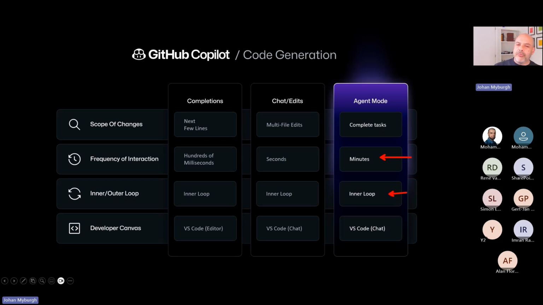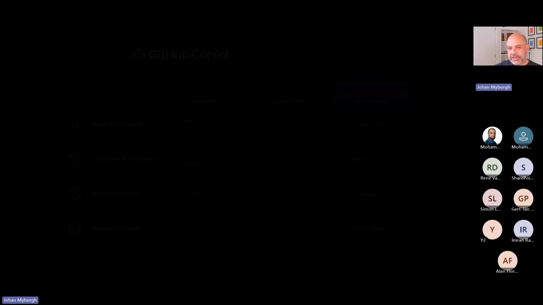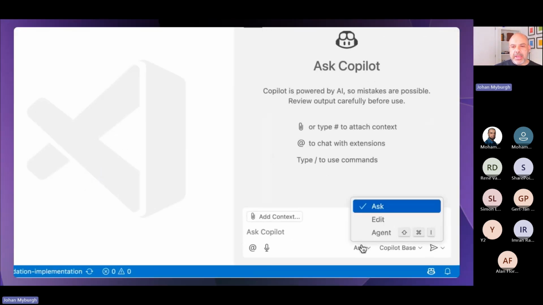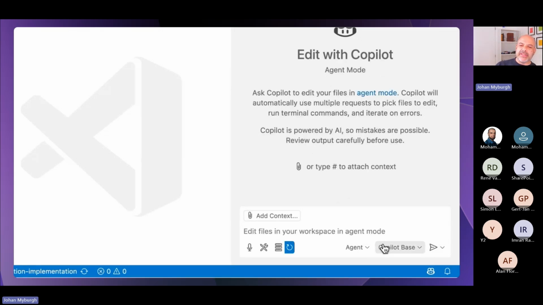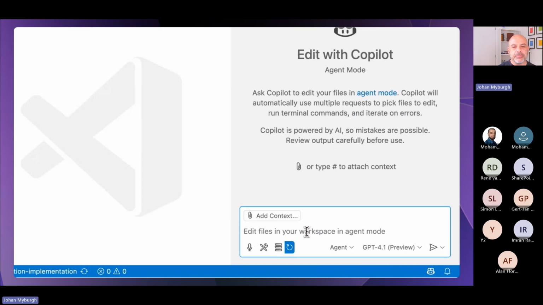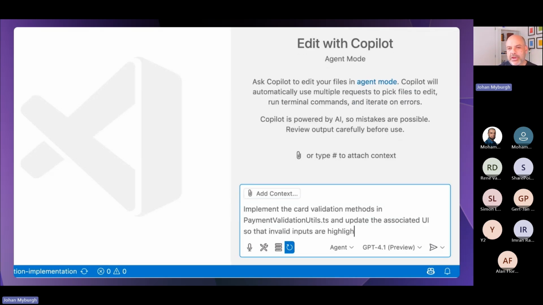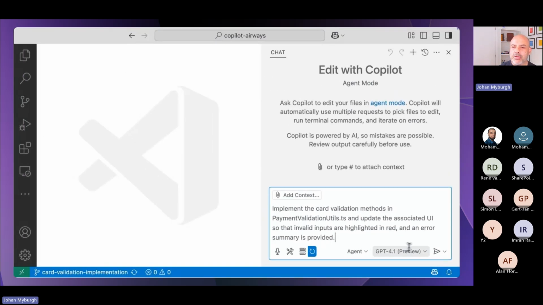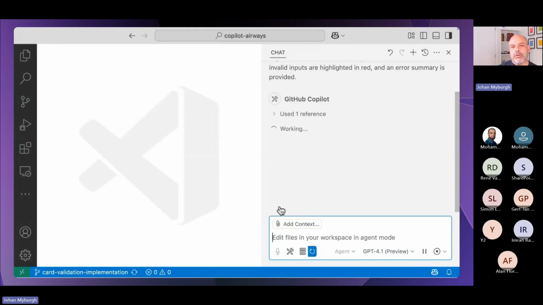Again, we're dealing with all of these predominantly with the inner loop around that. So we're essentially dealing with the individual users. There you can see this is the agent mode, and I'll show you a demo of this. And in the agent mode, I will definitely do a demo around this as well. But in the agent mode, you can see they implement card validation methods, and it's got some sort of instruction.